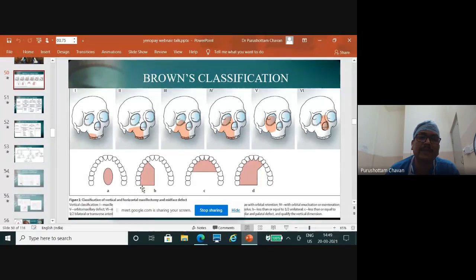And if one side of the palate is removed with the hard teeth, it is B. If it is the anterior 1/3 of the palate, then it is C. And if it is more than that, then it is a D. So I gave you an example also of bilateral maxillectomy where the complete palate was removed. I gave one example for type A defect, and type B defect also I showed.